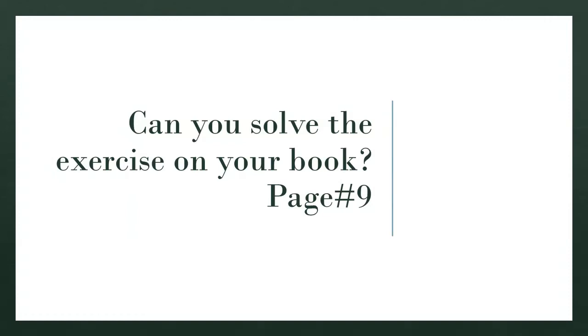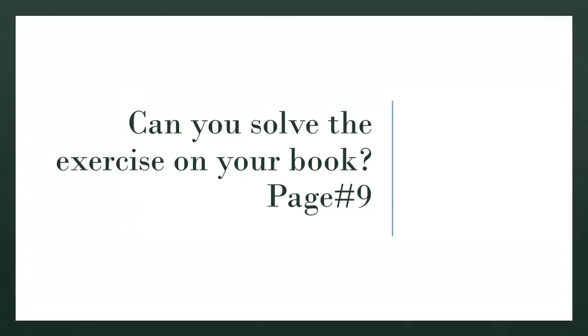Here in this video you are given the answers to your exercise of lesson 2, page number 9. But we want to know how much you have understood from the video. You will have to solve the exercise by yourself.